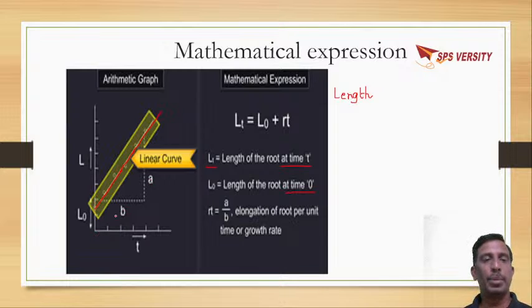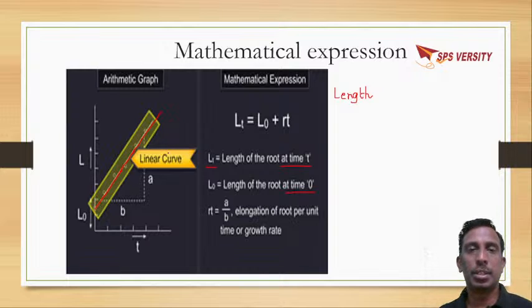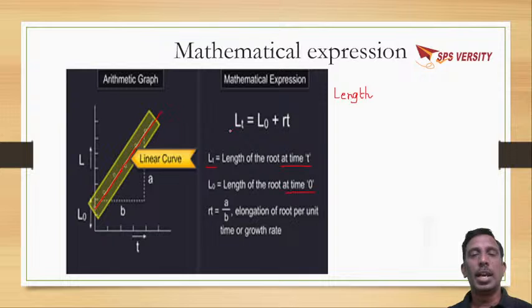So this A by B will give the RT value. If you look at the curve, it is a linear curve. By calculating the length of the root, stem or branch, you can come to a conclusion what the growth rate is in terms of length. The mathematical expression is LT is equal to L naught plus RT. This is the mathematical expression for arithmetic growth.